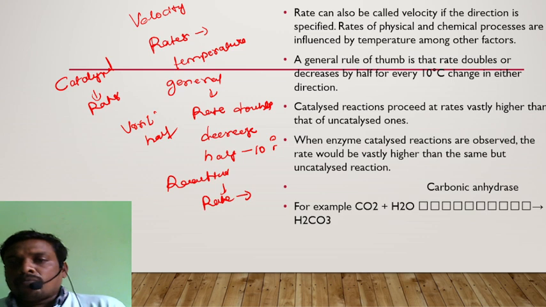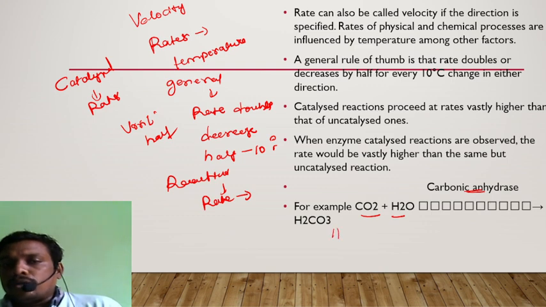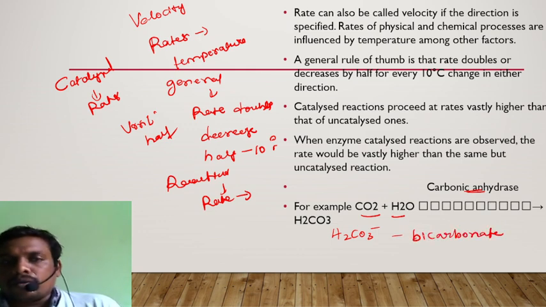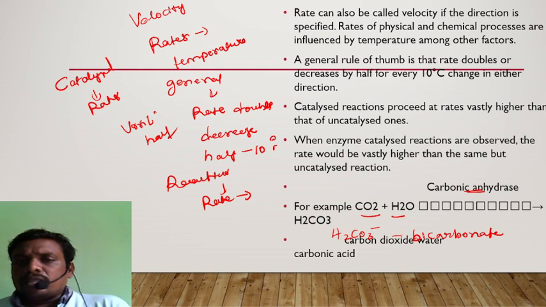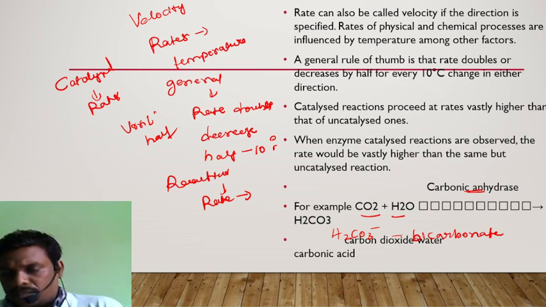Let us take CO2 plus water in the presence of carbonic anhydrase, which gives you H2CO3, nothing but carbonic acid. What are they? Finally, what I want to say here, H2CO3 is nothing but a carbonic acid.